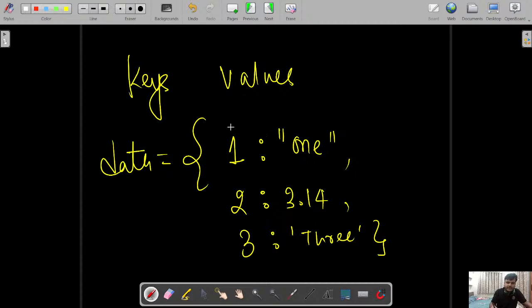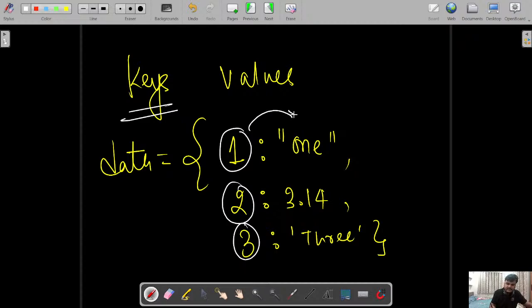Now, whenever we talk about the Python dictionary, in it we have keys. The left side value is the key. This is the key, this is the key, this is the key, just like the hash table. Using the key we can access the value. 1 represents 1, 2 represents 3.14, 3 represents 3, and in this way we can create multiple keys.